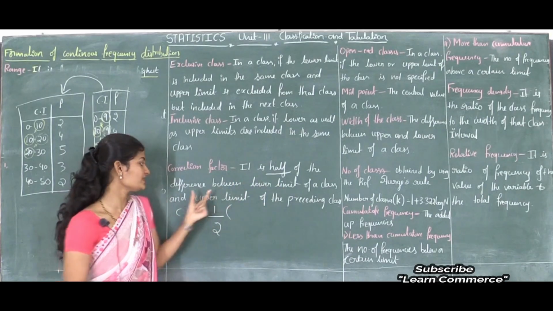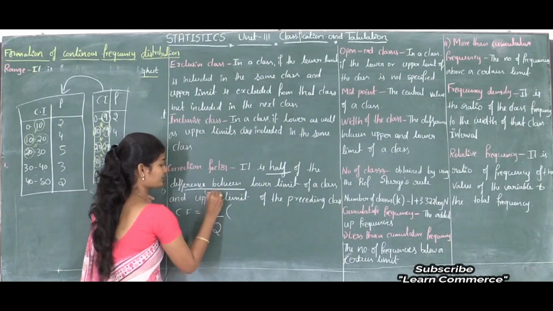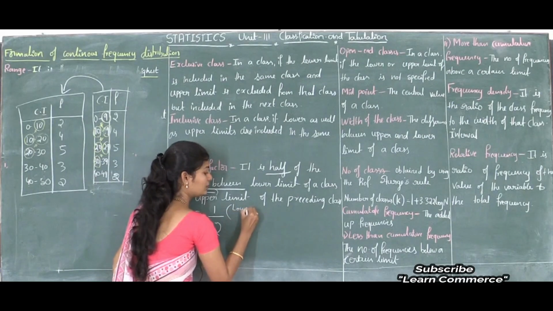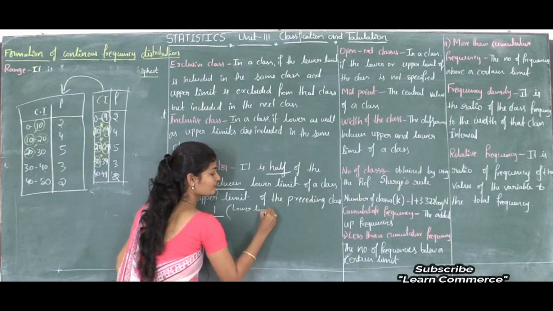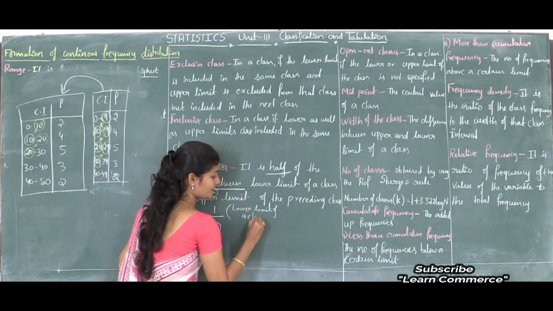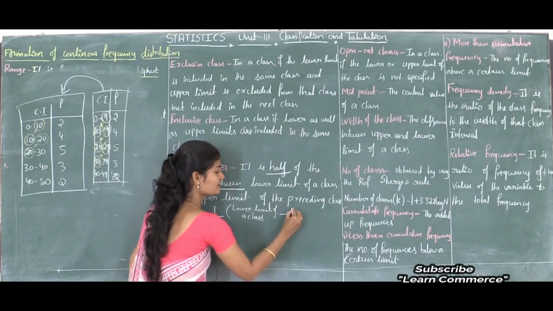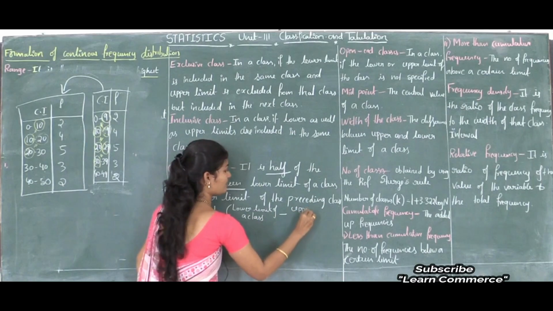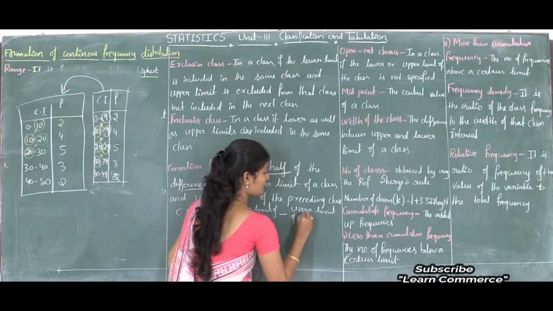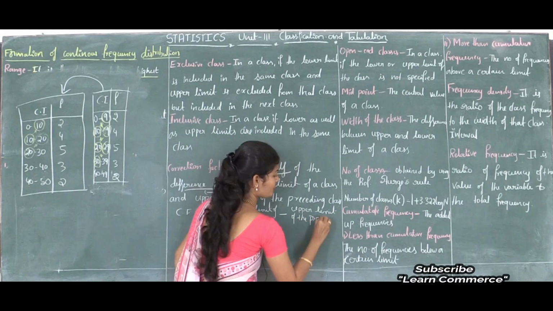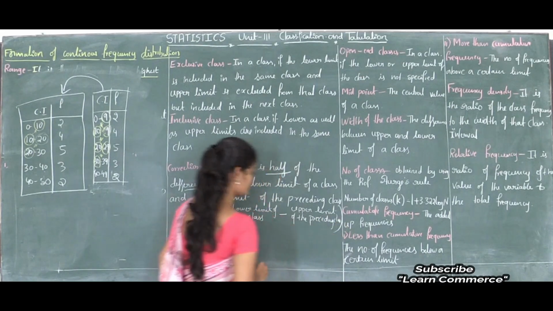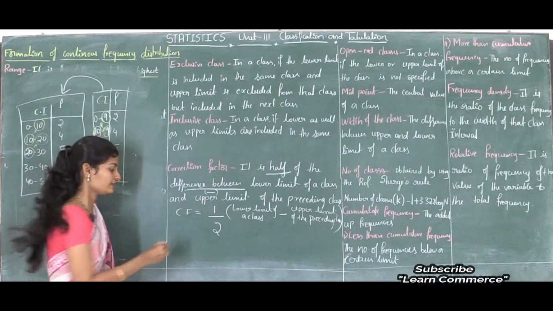So difference means subtraction. So here I will write the formula: lower limit of a class minus upper limit of the preceding class. See, this is the formula.